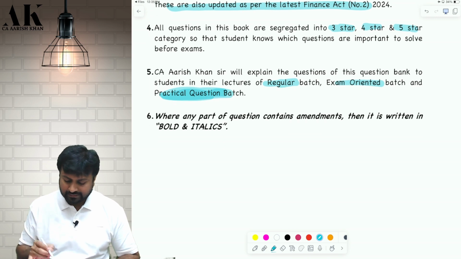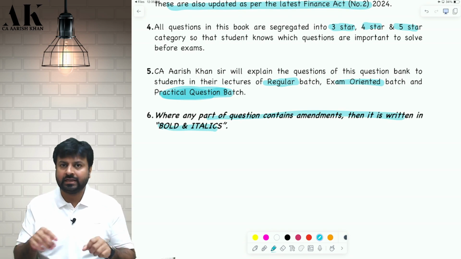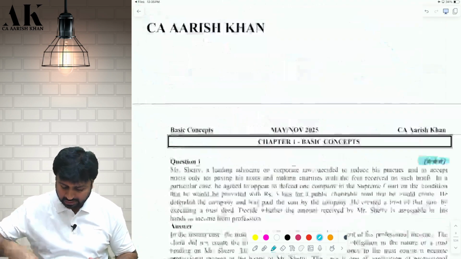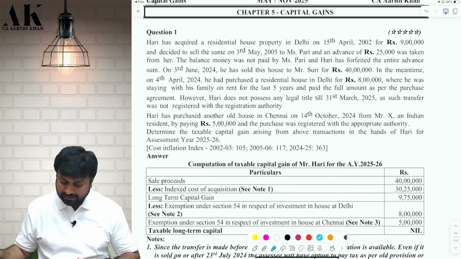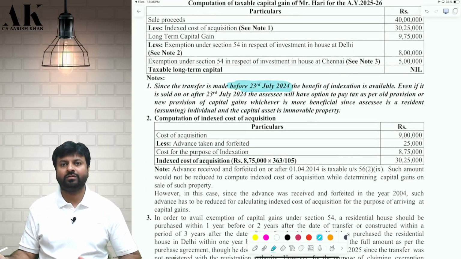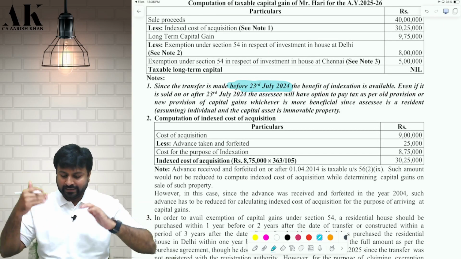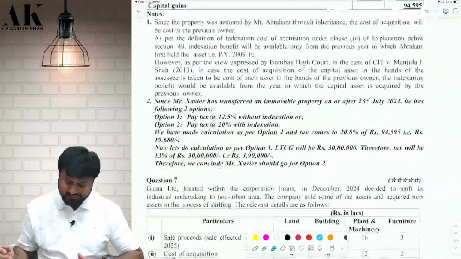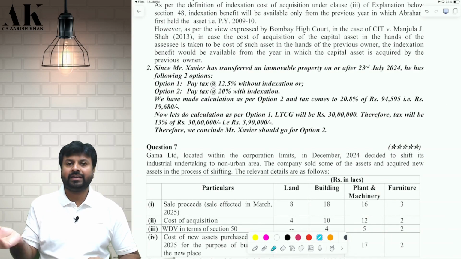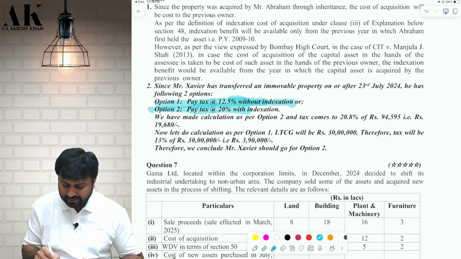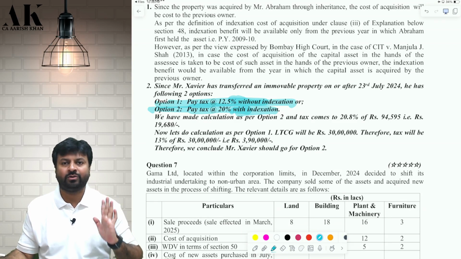Last, which I have already told you, any amendment is done in bold and italics. And this year there has been a lot of amendment, especially in capital gains. I'll show you. In capital gains, there are a lot of amendments from 23rd July 2024. From 23rd July 2024, indexation will not be available. But then the government said that indexation will be available in some cases. So in some cases, you have to take indexation and pay tax at 20%. In some cases, you don't take indexation and pay tax at 12.5%. Everything has been precisely mentioned over here. Your entire book has been fully updated as per the latest Finance Act. Don't worry about it.